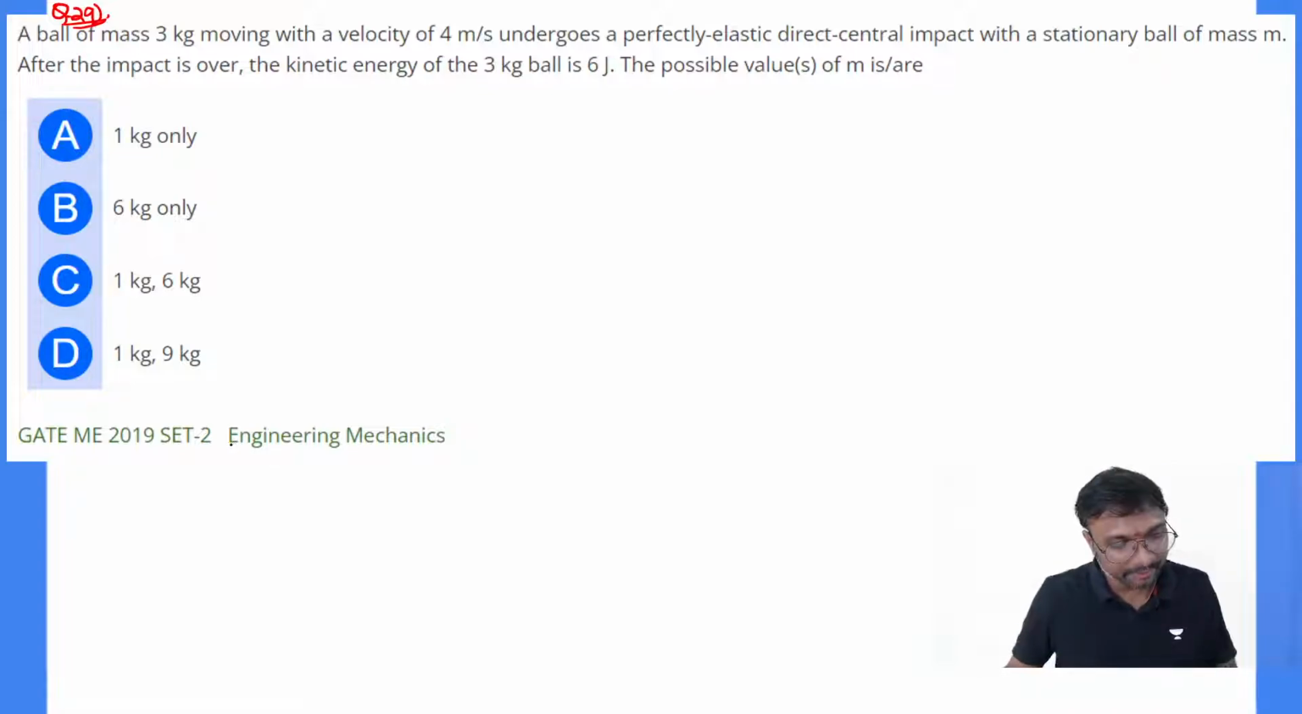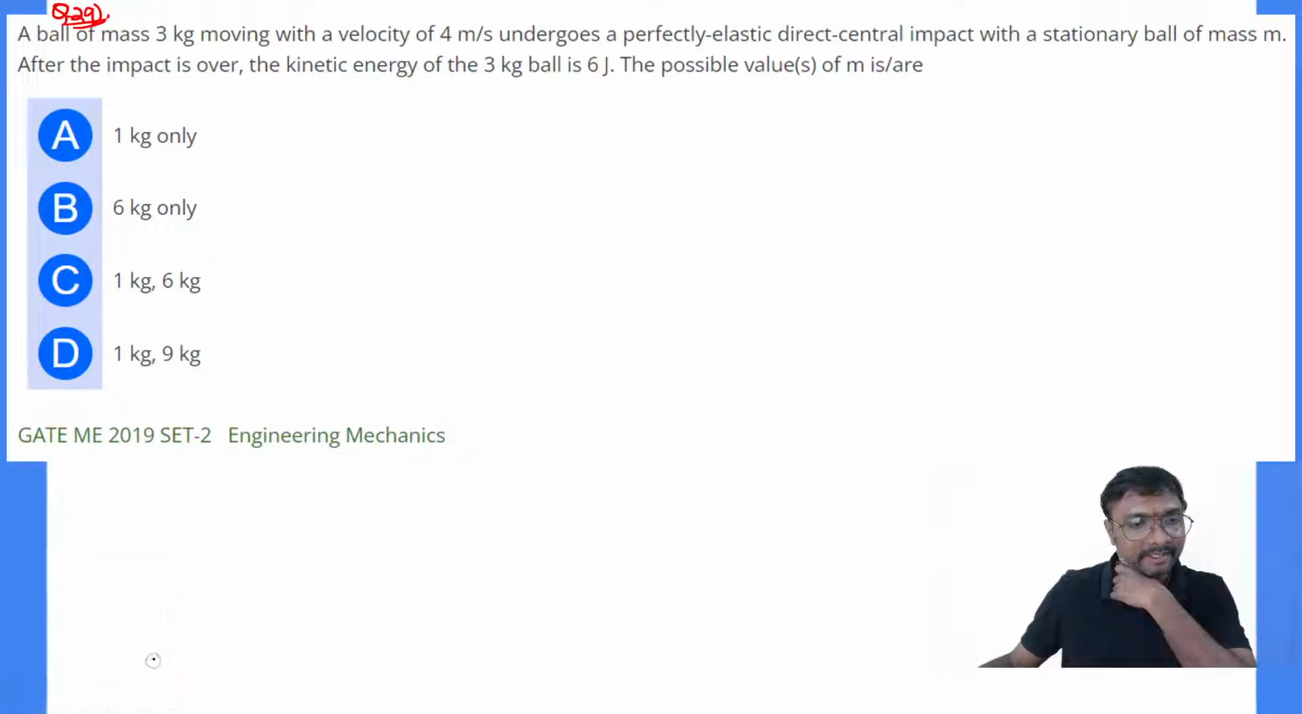Select the answer, everyone, for this question. Shall I solve it directly?